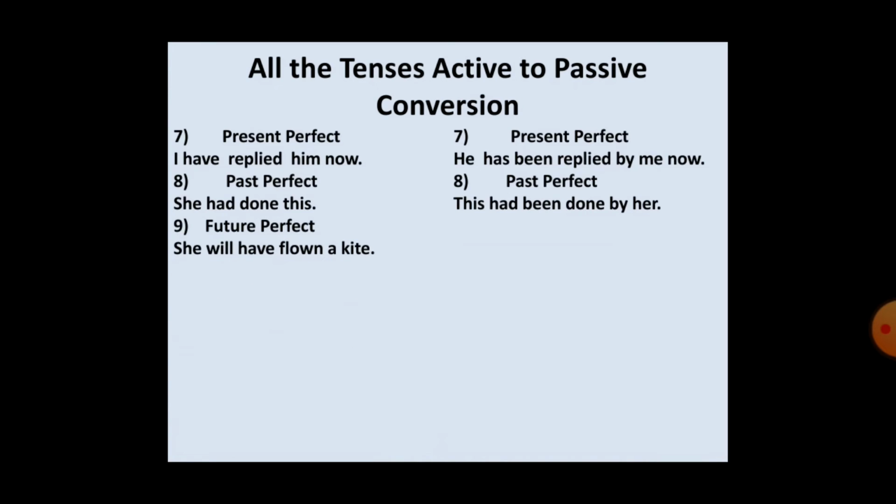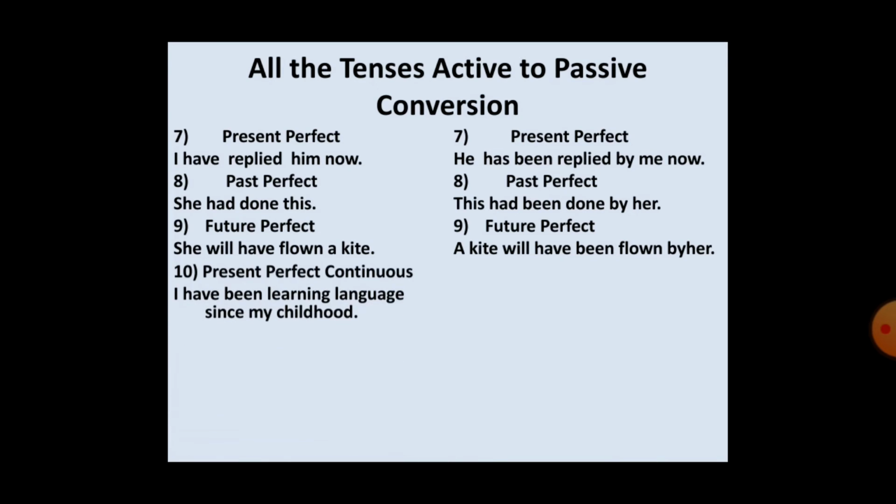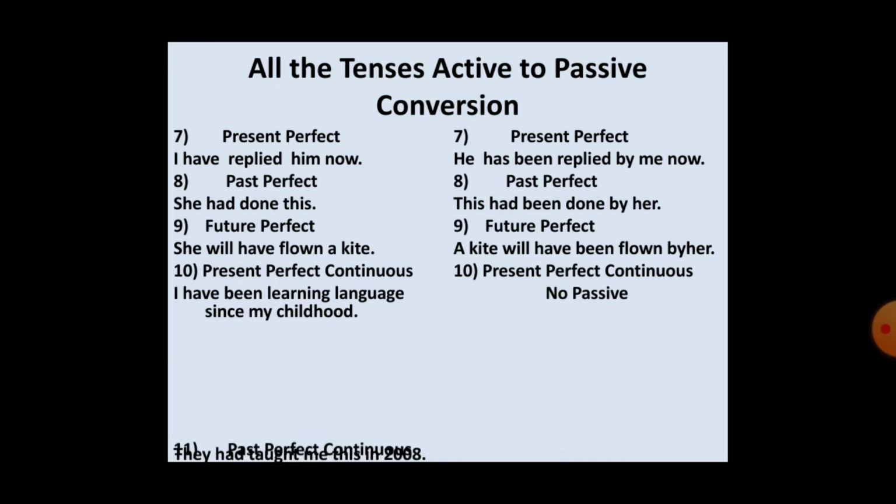She will have flown a kite, its future perfect of active voice. But when we transform its active into passive, we make it: a kite will have been flown by her. In present perfect continuous we make "I have been learning language since my childhood," but when we make its passive, there is no passive voice.